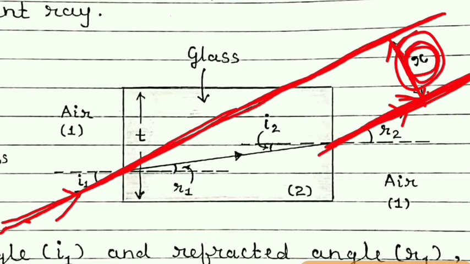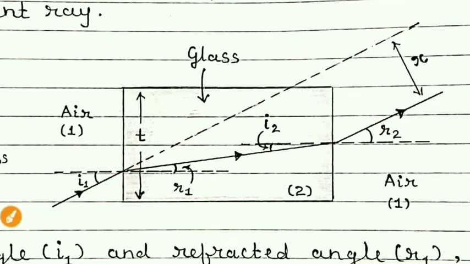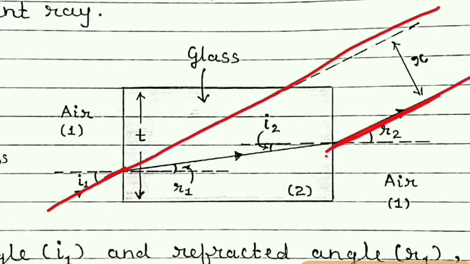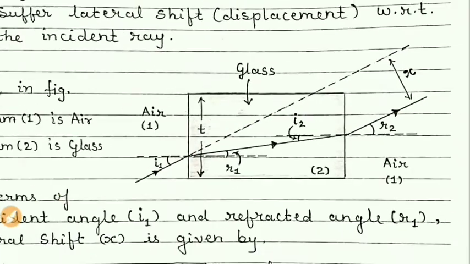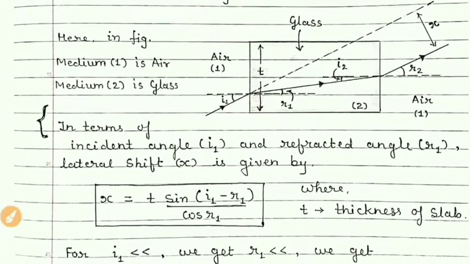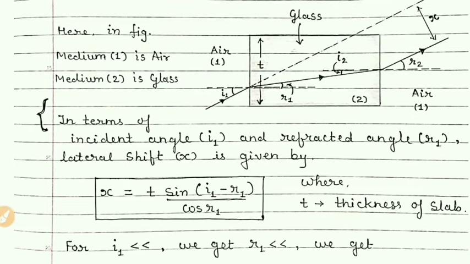You can see the actual incident ray and the emergent ray are parallel to each other, but they have shifted. The emergent ray has been shifted by some distance, and that is nothing but the lateral shift. So students, I hope you understand about lateral shift.